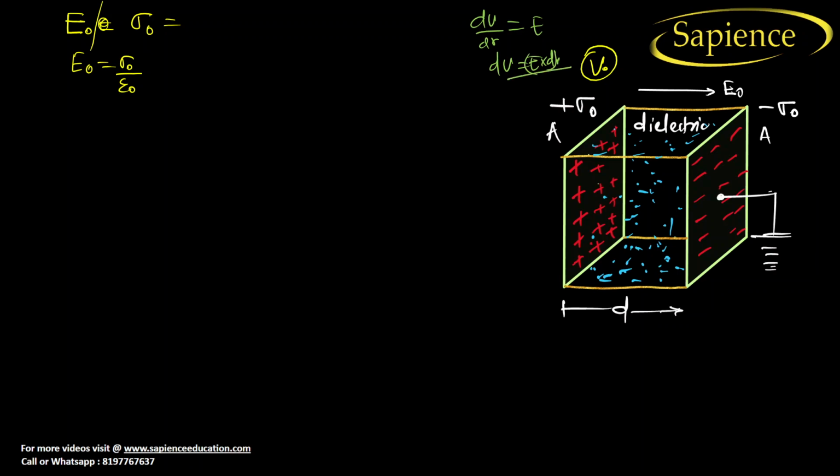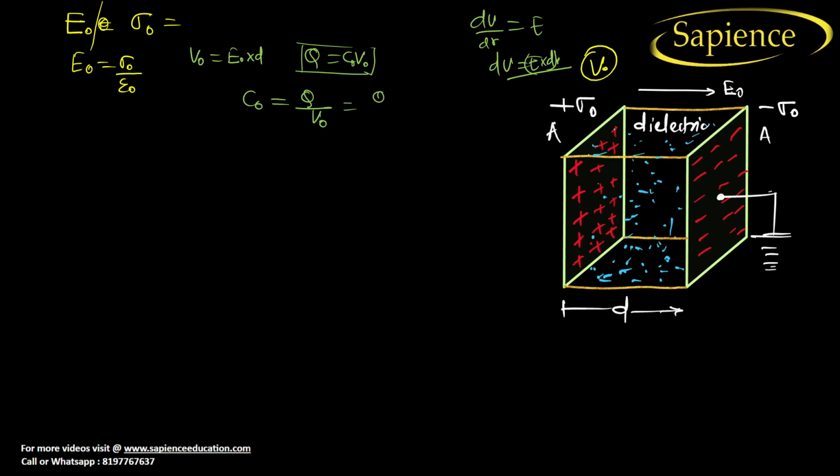So finally V naught is equal to E naught into d, and also Q is equal to C V naught, and all are initial conditions. From here we want the capacitance, so C is equal to Q by V naught.